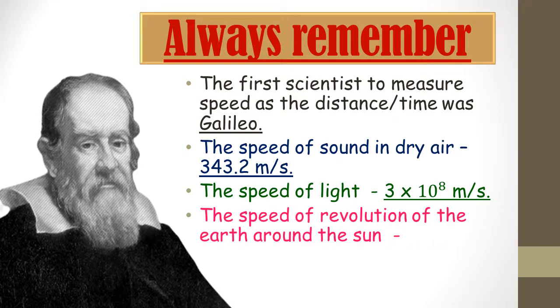Then the speed of revolution of the earth around the sun. Now what is revolution? It is the movement of the earth around the sun in a fixed duration of time. The speed of revolution of the earth around the sun is 29,770 meters per second. So always remember these things: the scientist's name, the speed of sound and the speed of light, all of these.